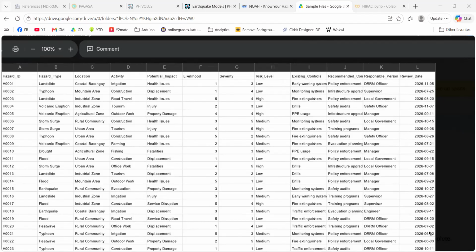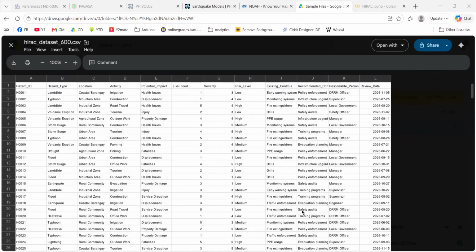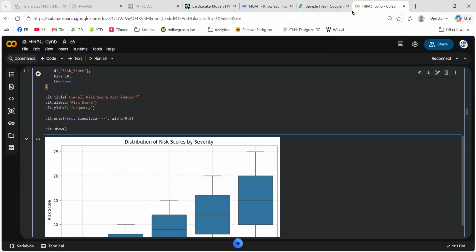Again, you can make use of ChatGPT or Gemini or some other similar tools to generate a CSV file for you. Or you can copy this one. I'm going to share this in the comment section right after the live stream. You can make use of this existing mock data, or feel free to use your own if you want. Once you have this, you go to Google Colab.